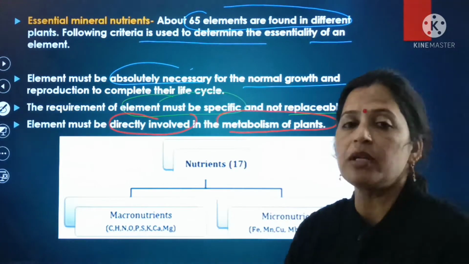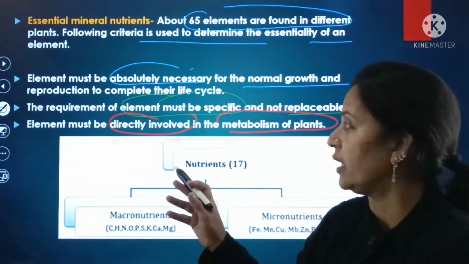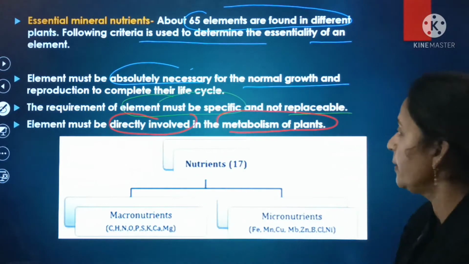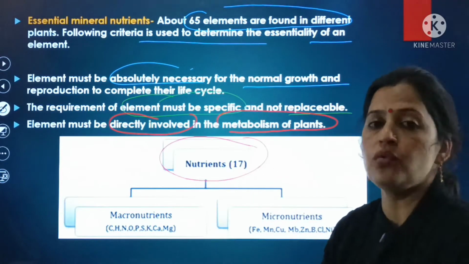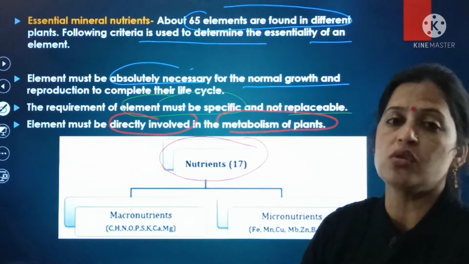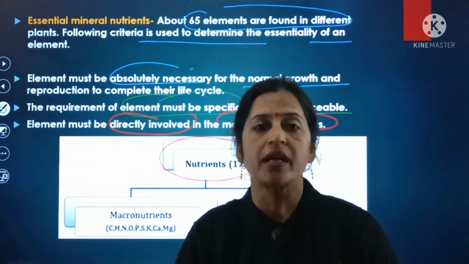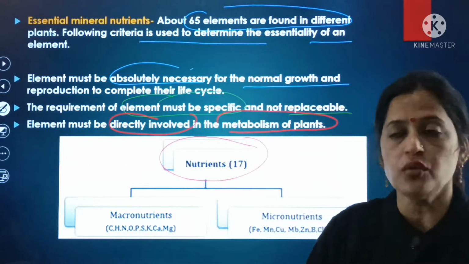That means for the metabolism of the plants, different elements are to be directly involved. So here mainly there are 17 nutrients that are used for the growth as well as development of the plants, and these nutrients are classified into two categories. First is the macronutrients and the second one is the micronutrients.